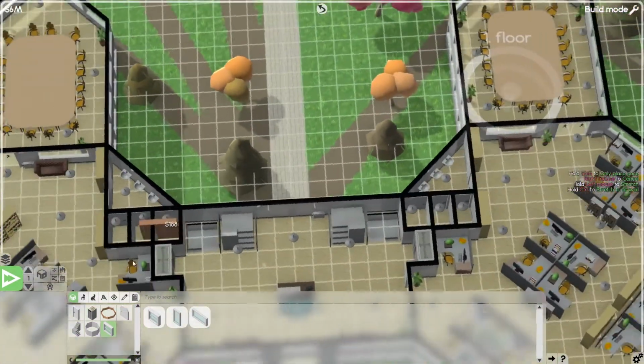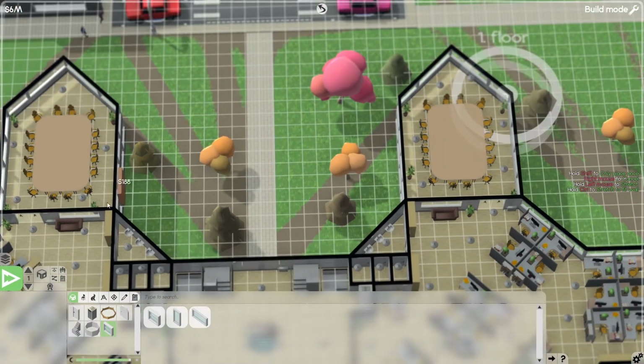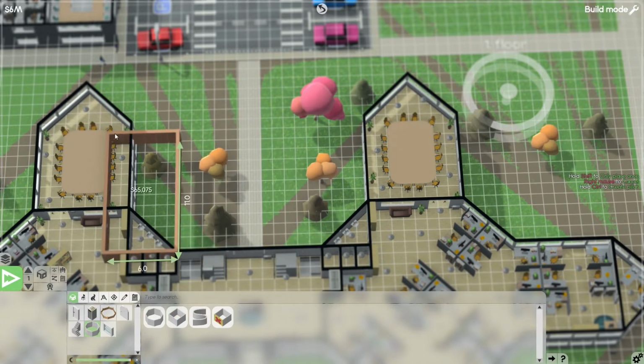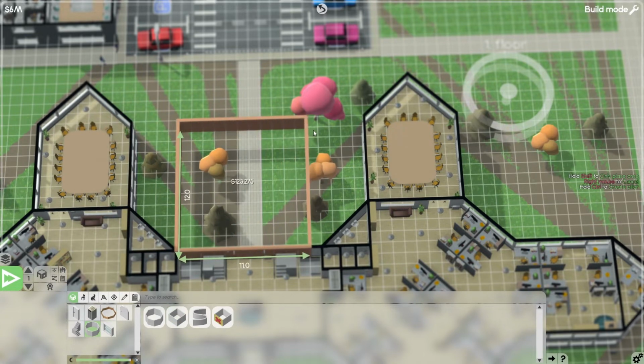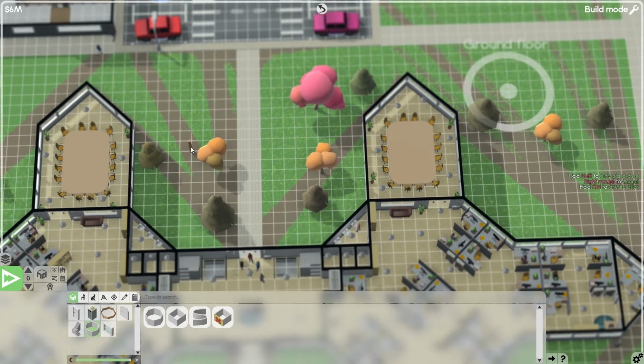So what I'm thinking is something along the lines of this. It's going to make it a little bit different from the space that we're taking it off of. But let's try it out. If I were to go out to the same level as that, so 12 by 12. Structure is not supported. Oh, I would have to put a little building down there, wouldn't I? Yeah, I would. Okay, well, let's go do it then. So this one just needs a little something like that. Will that be enough?